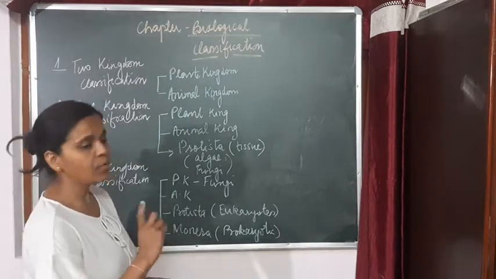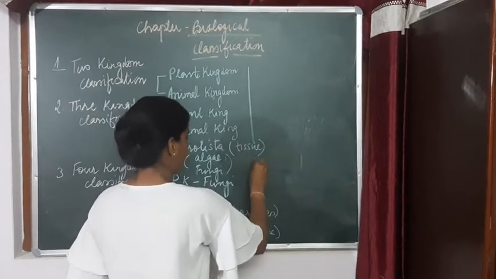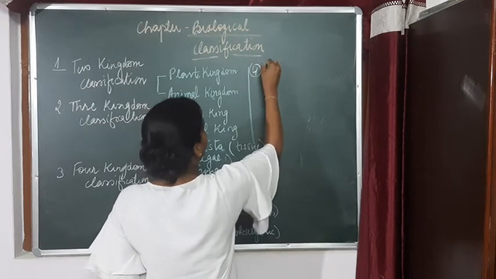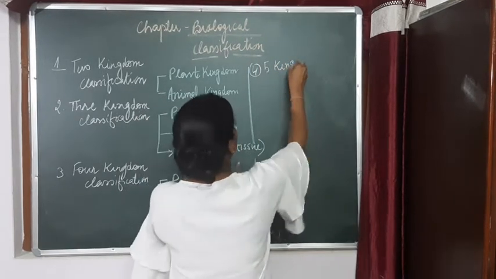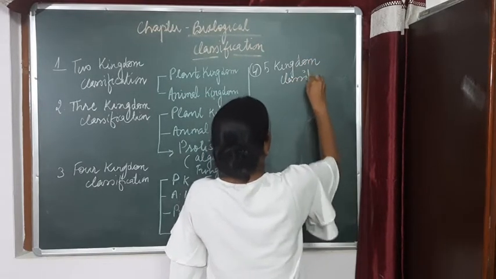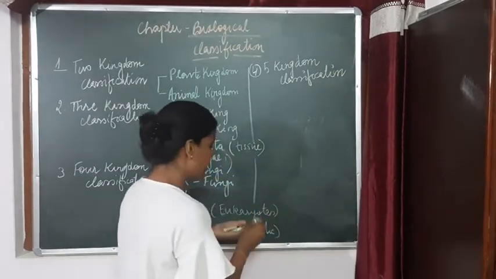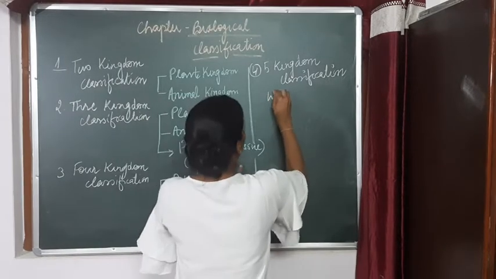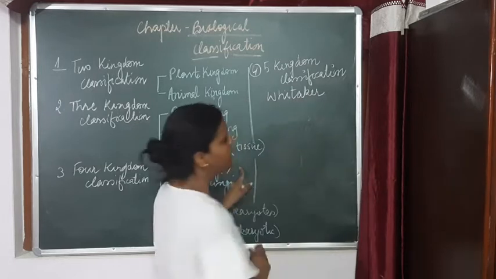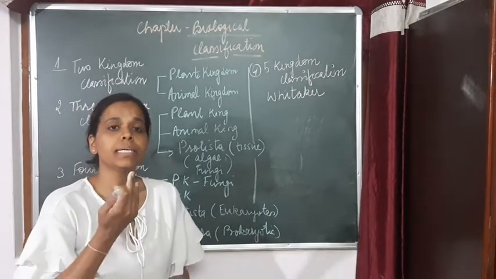But the type of classification which we follow is the fifth, five kingdom classification. Right? Five kingdom classification. This classification was given by Whittaker, right? And he gave the five kingdom classification on the basis of certain characteristics.